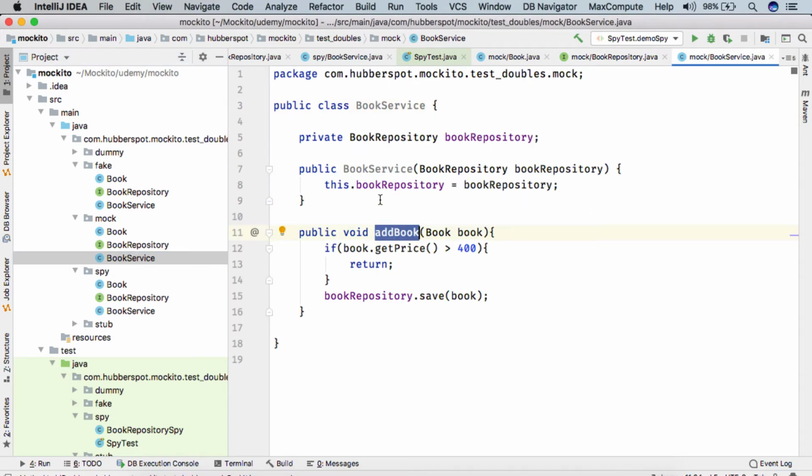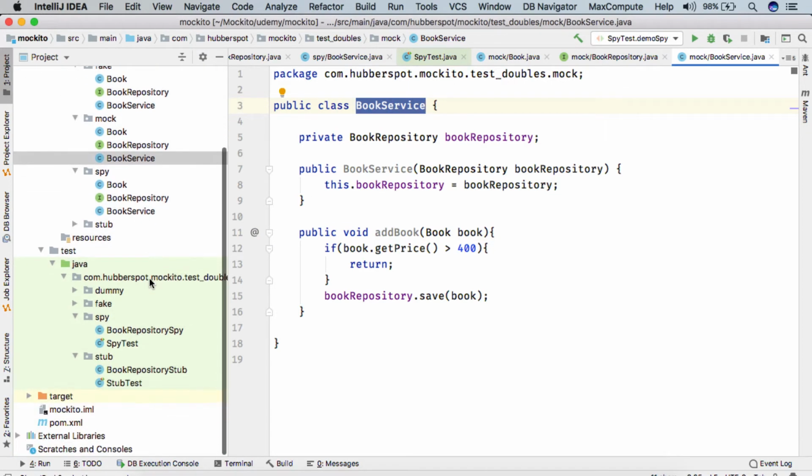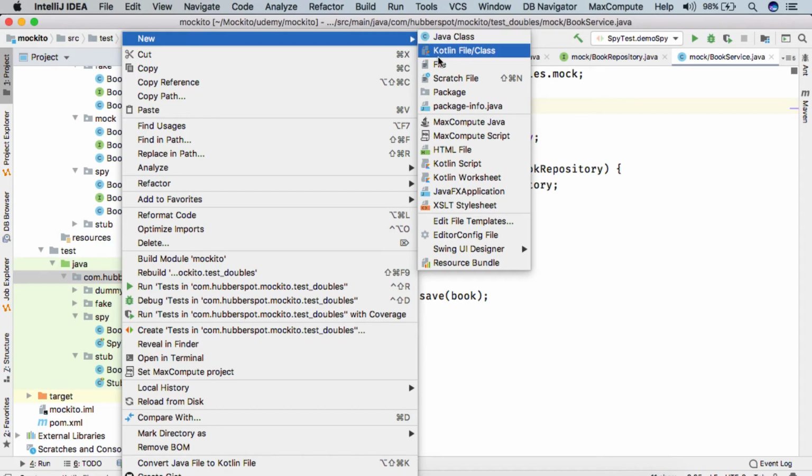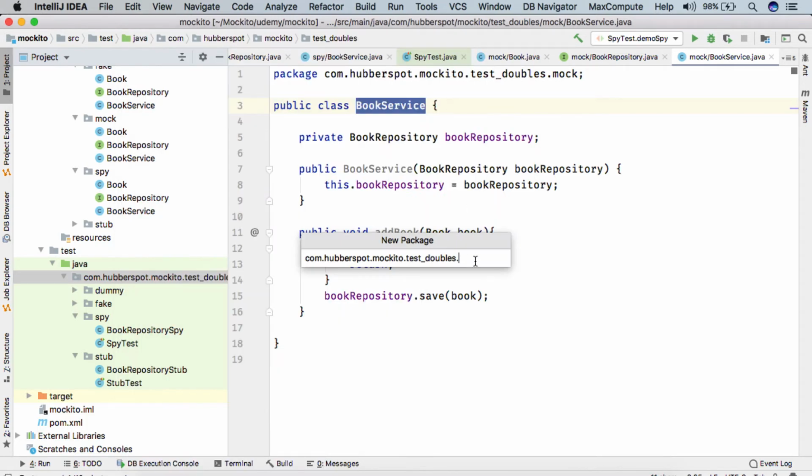We'll see how it provides a behavior verification capability and lets us know about this save execution when we call the addBook method of the book service class. In our test folder, create a package as test_double.mock.